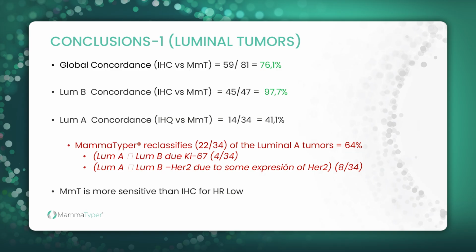So globally, MammaTyper reclassifies 65% of luminal carcinomas from luminal A to B or to B HER2. Also, we observe that MammaTyper is more sensitive than immunohistochemistry for the low hormonal receptor tumors.